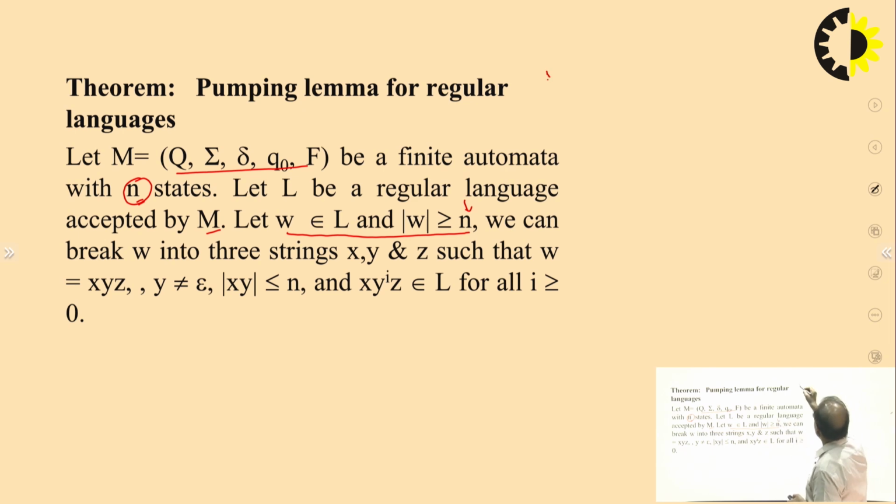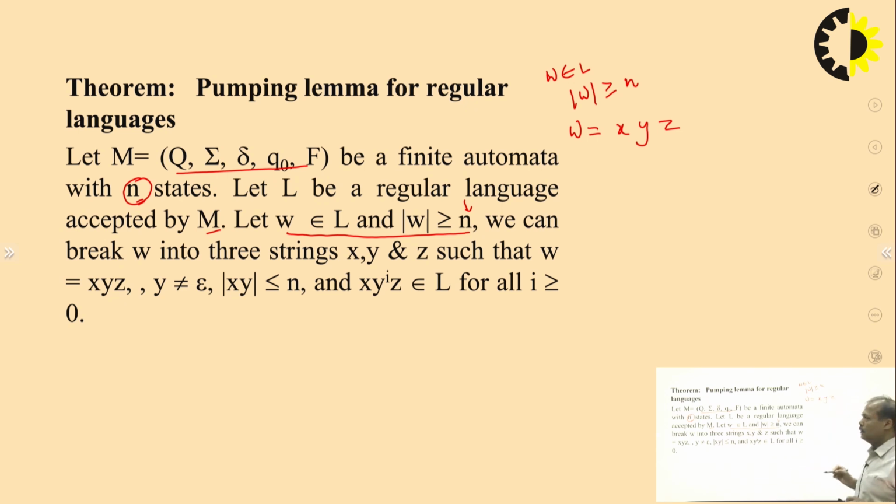So if any W belongs to L such that the length of W is greater than or equal to the number of states in the DFA, if this is the situation, then W will be divided into three parts, X, Y, Z, right? This is the statement, in such a way that the length of Y is greater than or equal to 1.